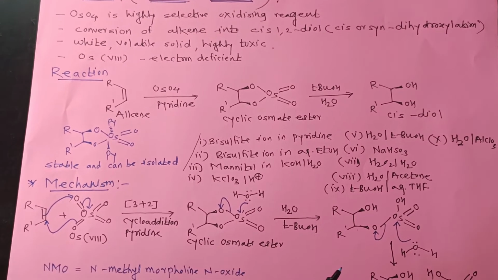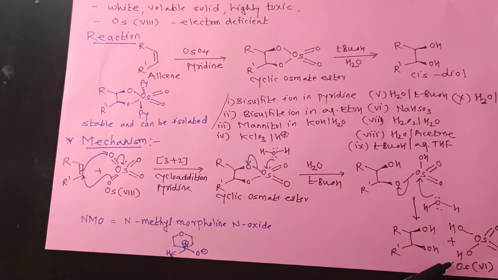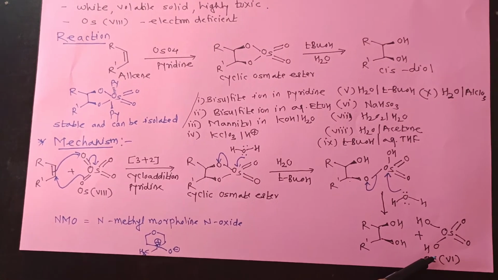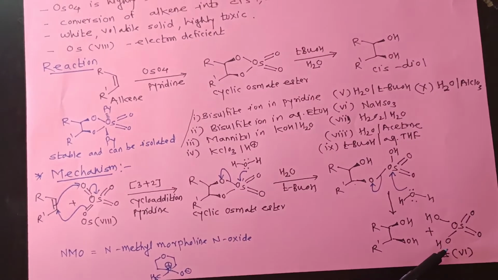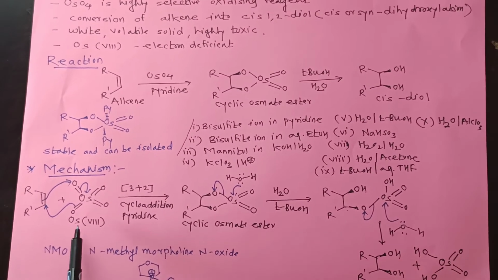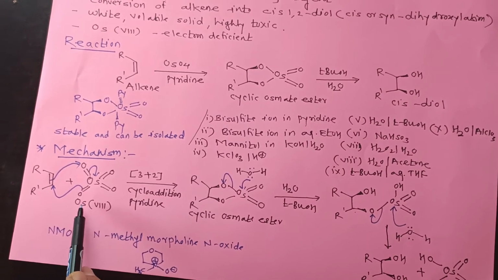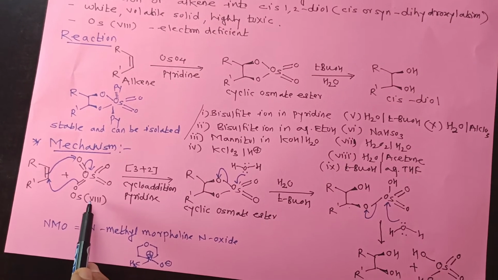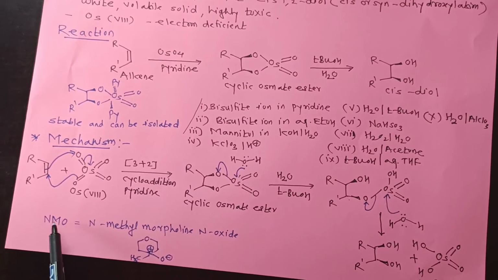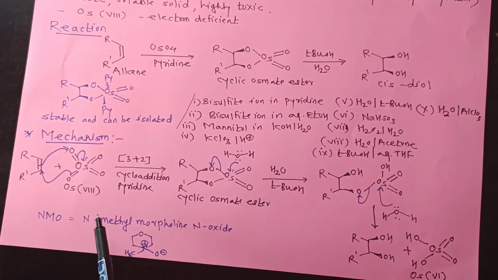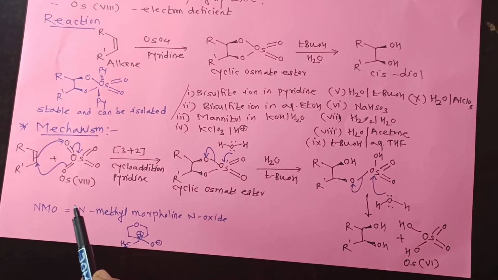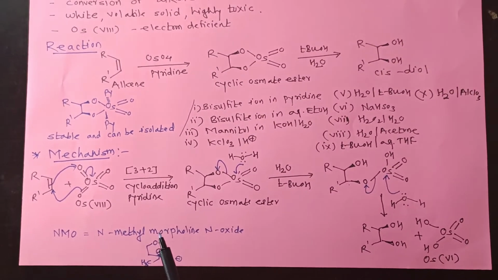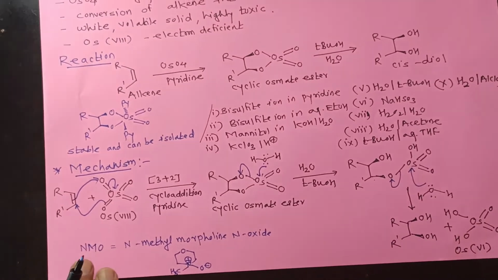Here that osmium is in the +6 oxidation state, it can be converted again into osmium tetroxide, in which osmium is in the +8 oxidation state, with the help of NMO. That is, there is regeneration of OsO4 which can be used further in the reaction. Now we will see different examples.